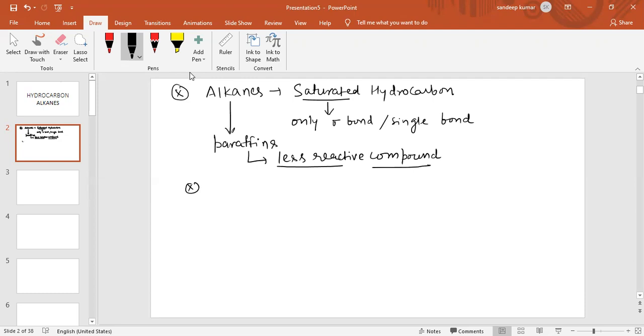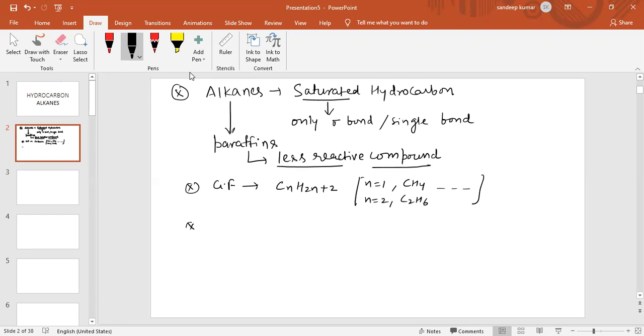And what is the general formula for alkane? The general formula for alkane is CnH2n+2. When we put n equal to 1, the formula is CH4. When we put n equal to 2, the formula is C2H6, and so on.